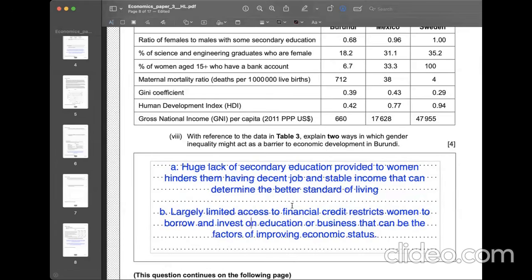These are all going to be limited. So it can become a barrier to economic development in Burundi.